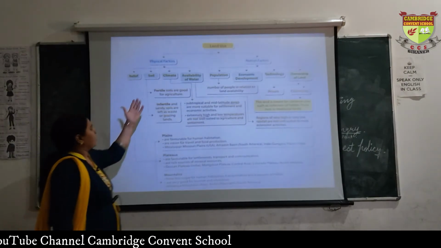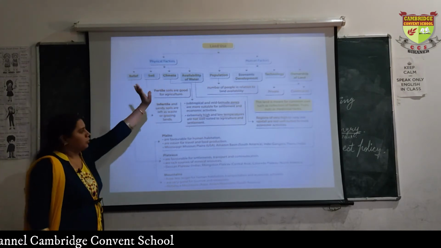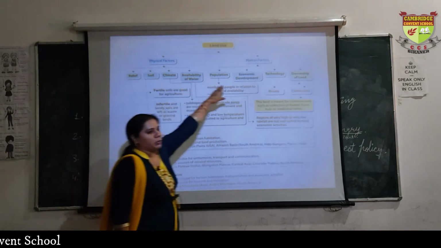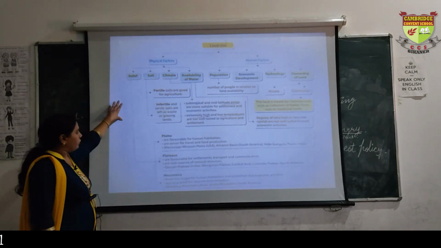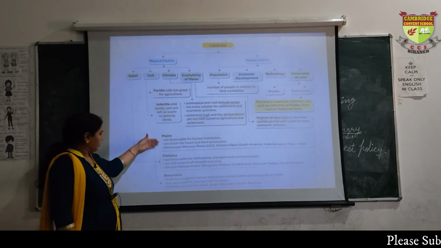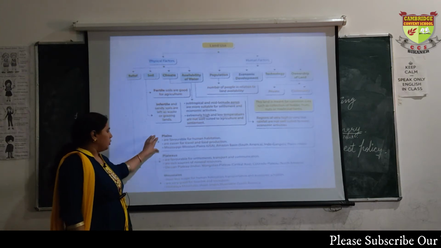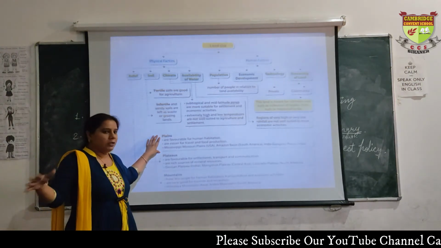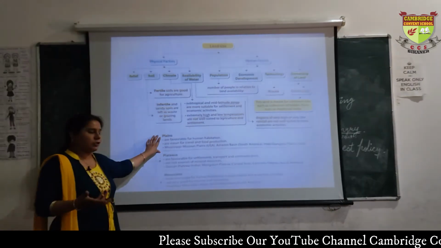So, physical factors. Now we will see about land use, how land is used. First the physical factors, then the human factors. Under physical factors we will see the plain, plateau and mountain. Do you know what a plain is? A flat land is known as a plain. So how is it used?